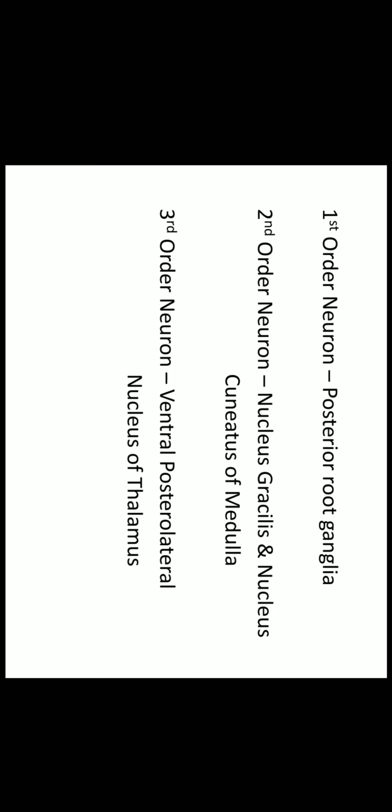and second order neuron is situated in the nucleus gracilis and nucleus cuneatus. These two nuclei are present in the medulla oblongata. And the third order neuron for this tract is situated in the ventral posterolateral nucleus of thalamus.